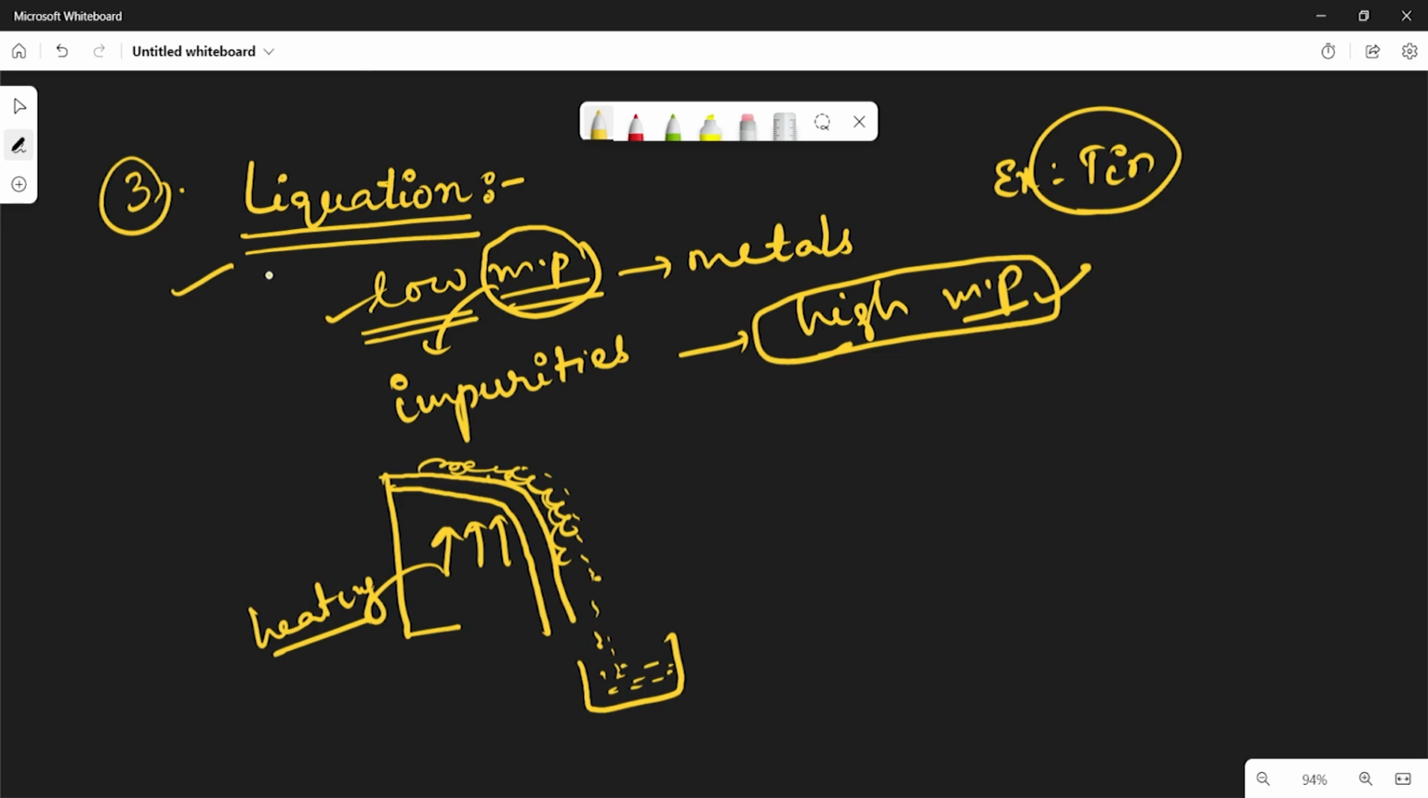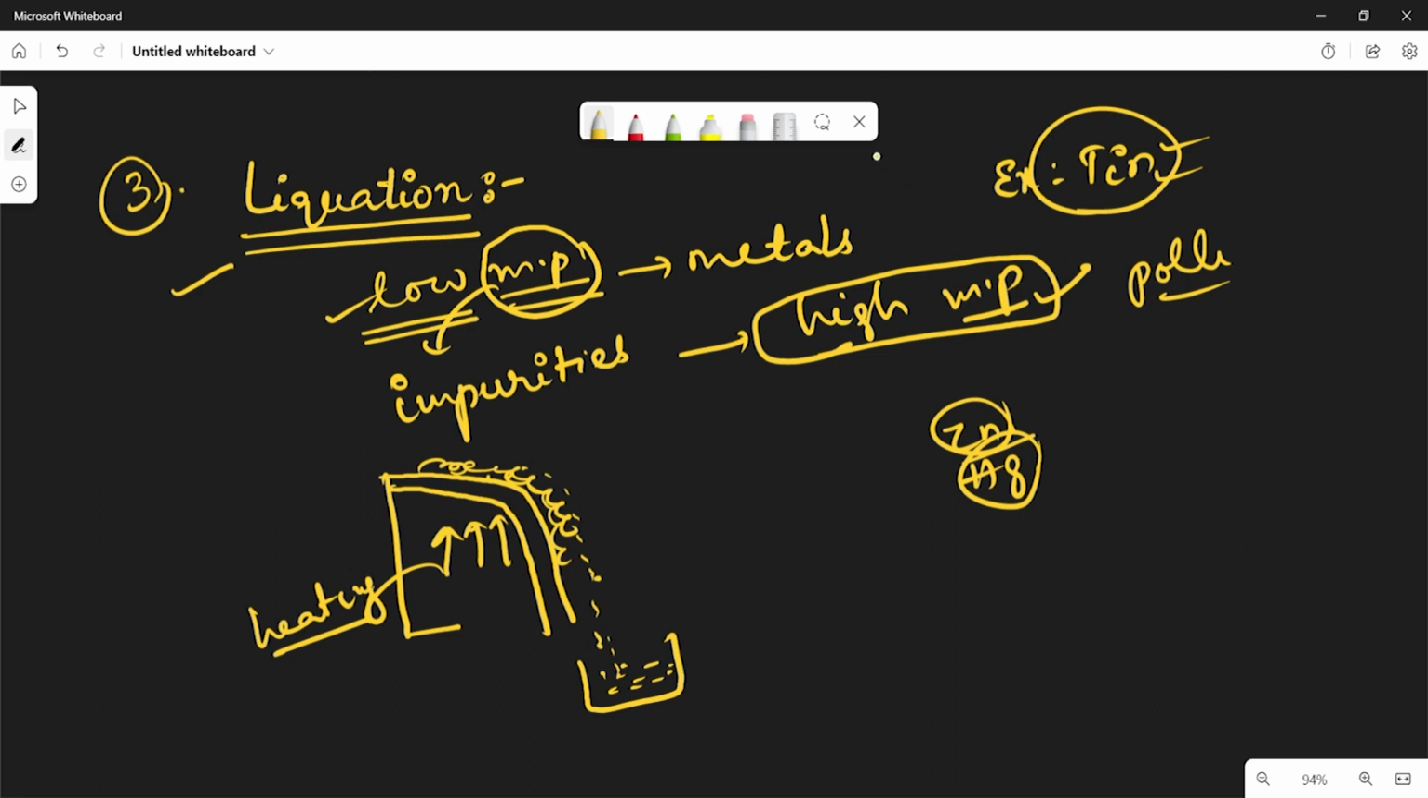So by this method, the best example is tin, which is extracted or purified. In this liquation method, tin is purified, whereas in the poling method, copper is purified, whereas in the distillation method, zinc and mercury can be purified. You have to remember the examples. And now the fourth one is called the electrolytic refining method.